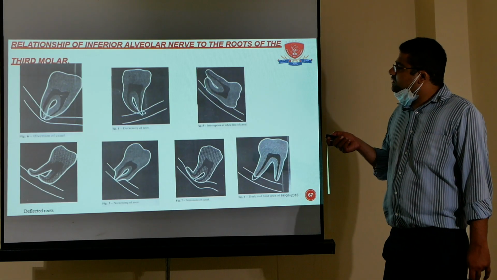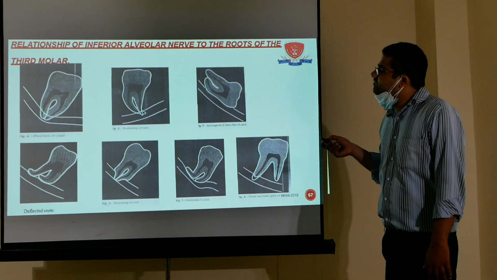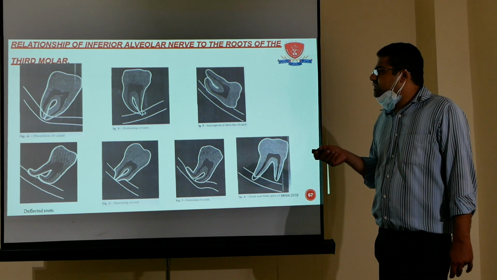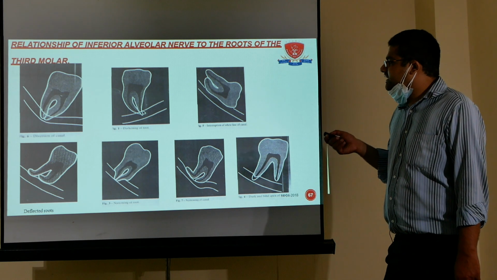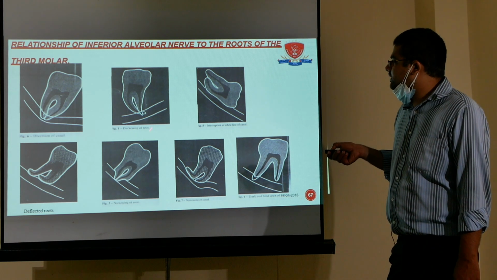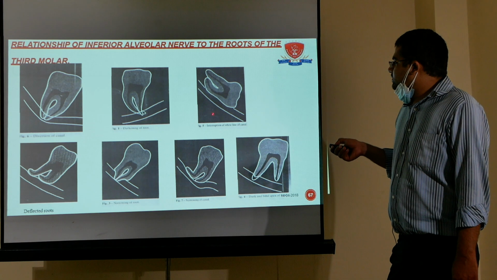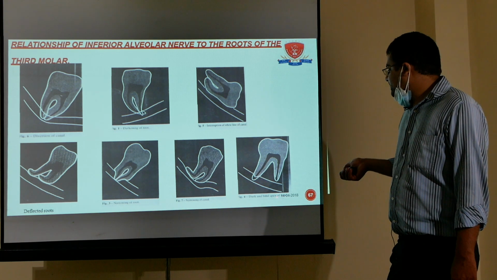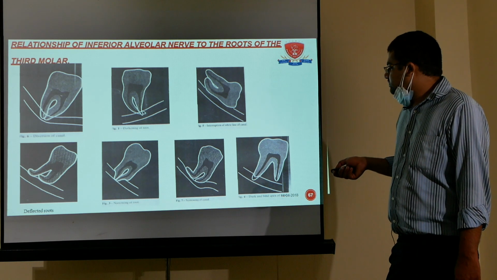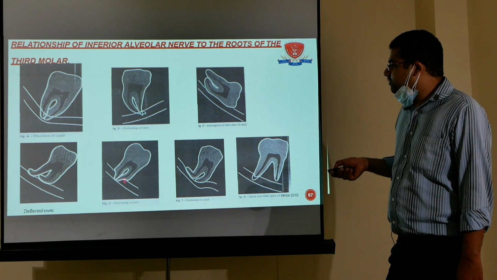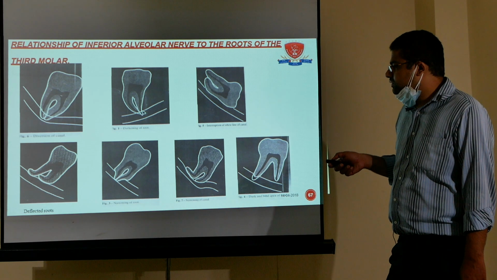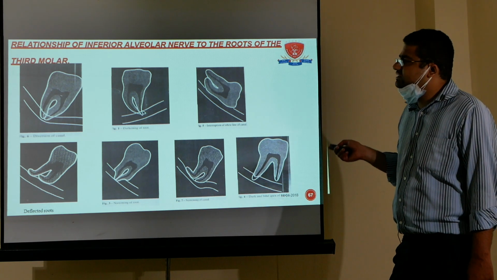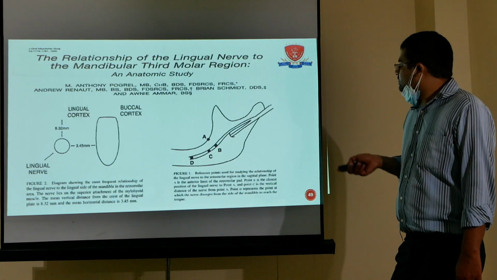These are the relationships of the root with the inferior alveolar nerve: first, diversion of the canal; second, darkening of the root; interruption of the white line of the canal; dark and bifid apex of the root; narrowing of the canal; narrowing of the root; and deflected root. So we have to think about all these before we attempt any surgical procedure.